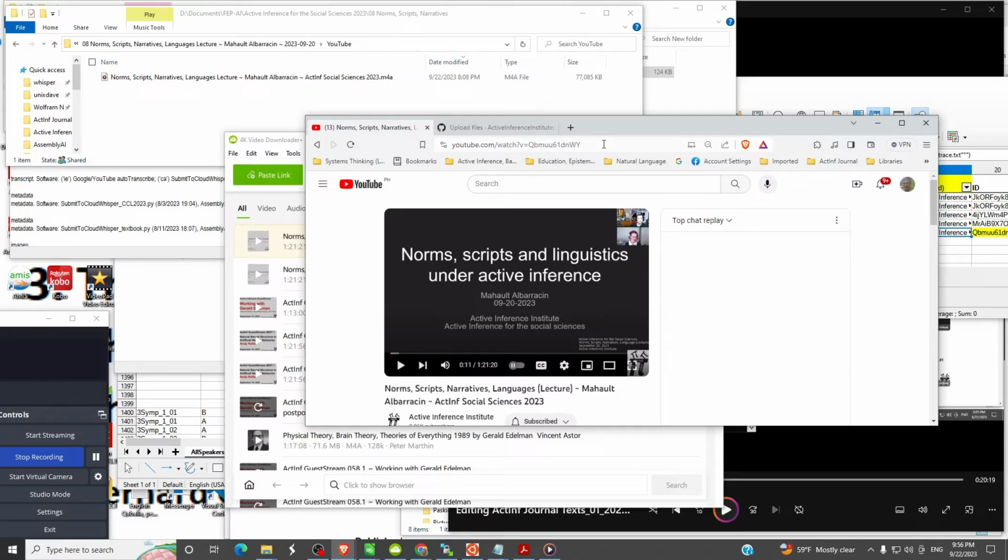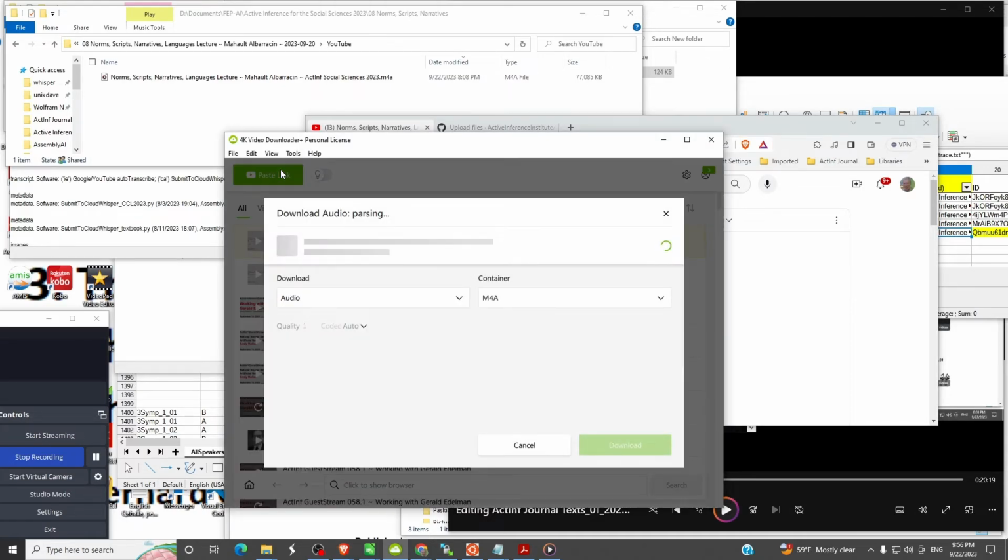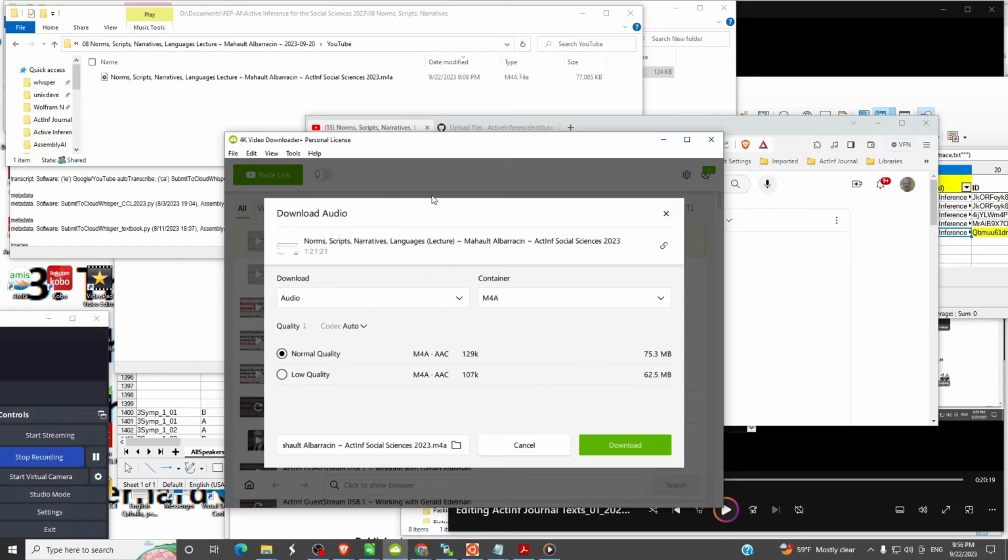4K video downloader, 4K video downloader. We take that URL for Mao's lecture. We drop that in here, and this time, instead of generating audio, we're going to generate video.